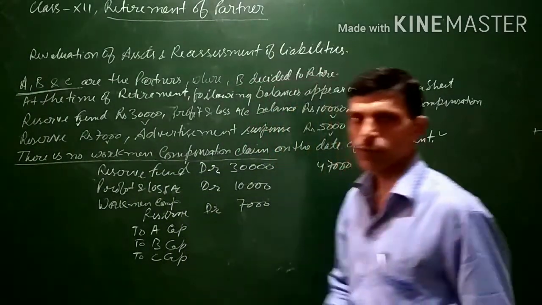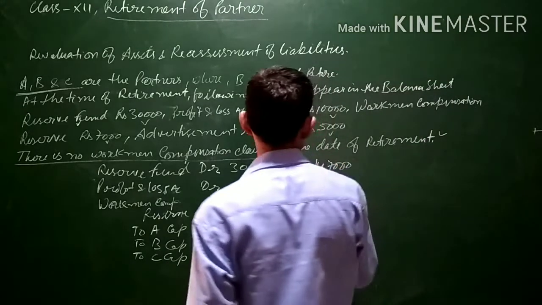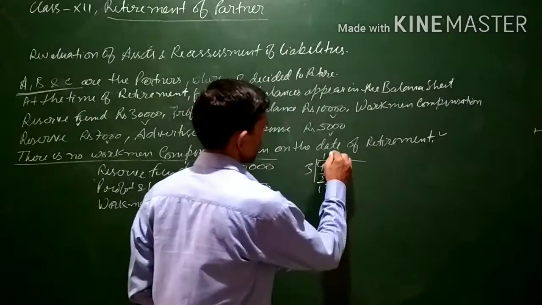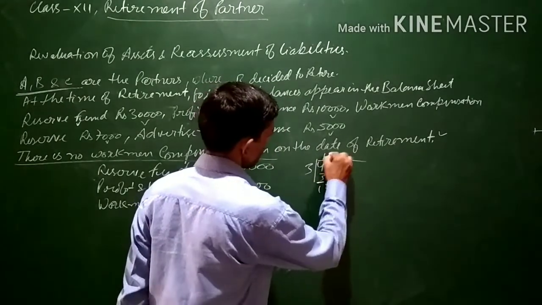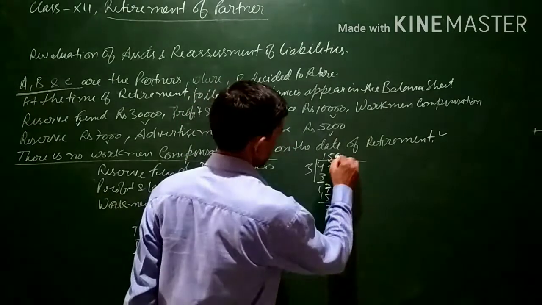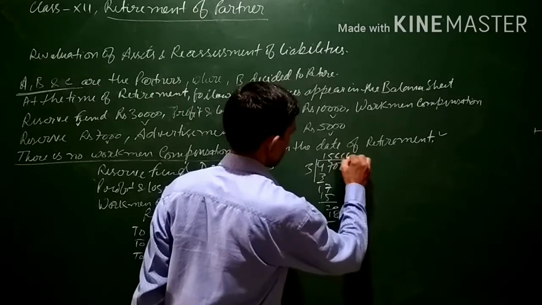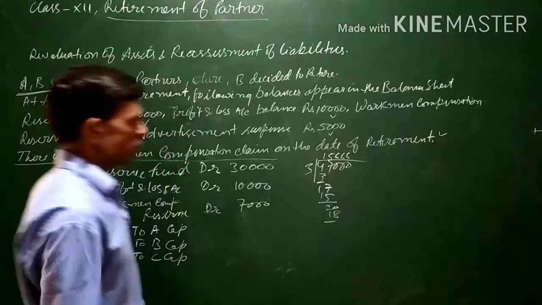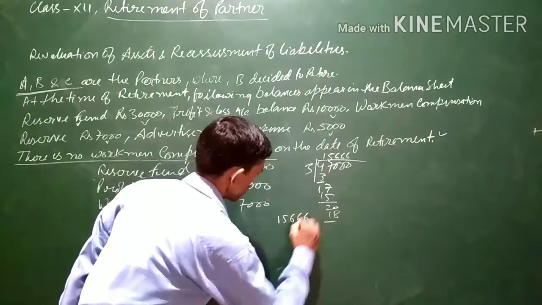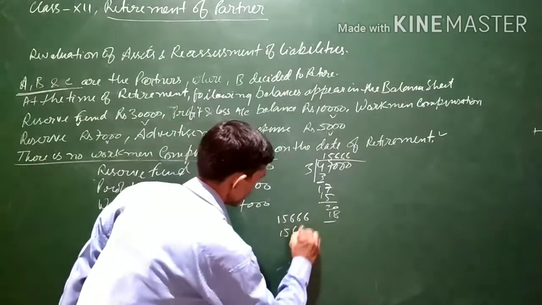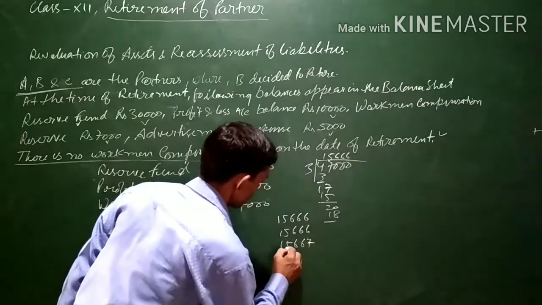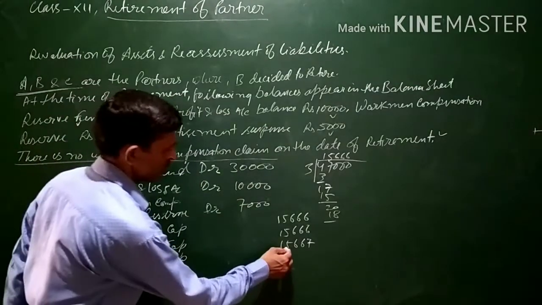This 47,000 will be divided among the three partners equally. That is, dividing by three, it comes to 15,666 each. So we will be writing 15,666, 15,666, and then rounding off we will be writing 15,667, so that the total comes to 47,000.